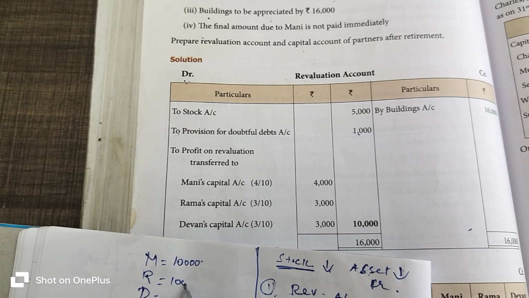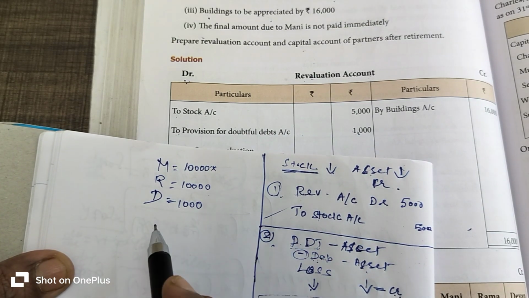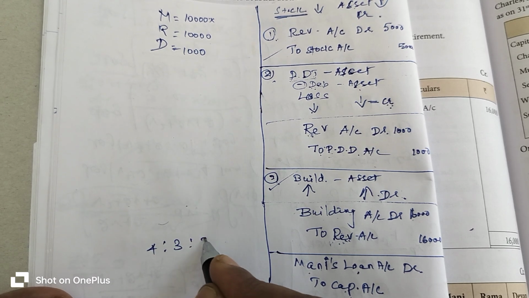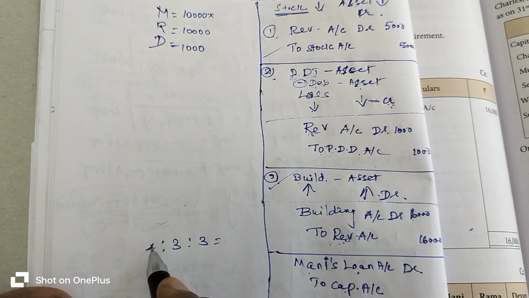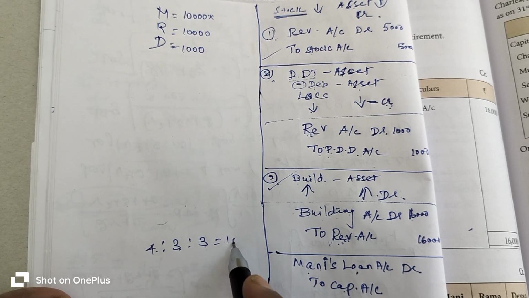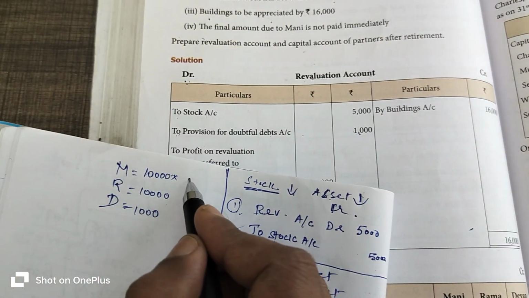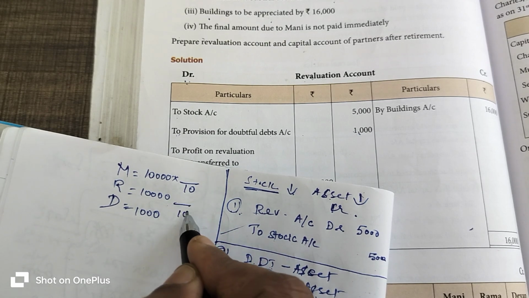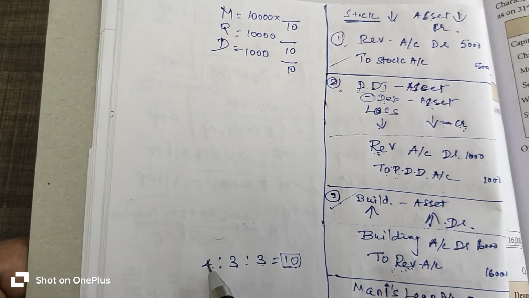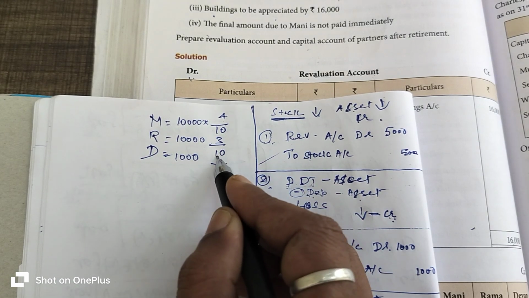Got it? Then what is the profit or loss sharing ratio? 4:3:3. We sum up these three ratios: 4 plus 3, 7, 7 plus 3, 10. The ratio total 10 we enter into the denominator: 10, 10, 10. Then in the numerator we enter the respective profit sharing ratio, that means 4 for Mani, 3 for Rama and 3 for Deva.